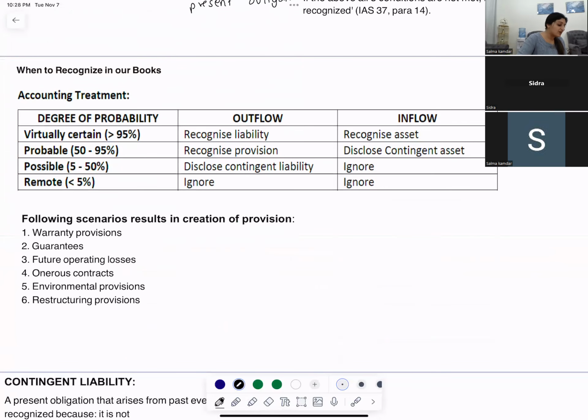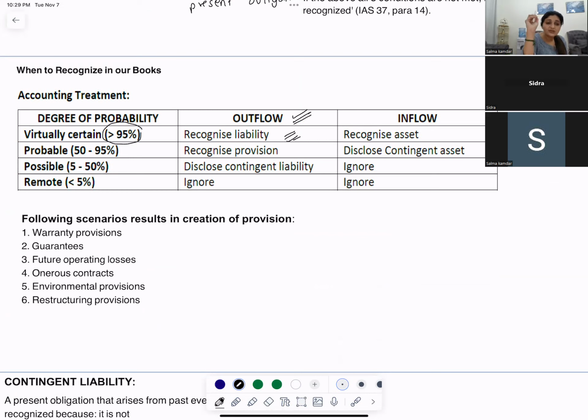When the outflow is virtually certain, that means there are more than 95% chances, you will have these words over there, virtually certain, then I will recognize it as a liability.